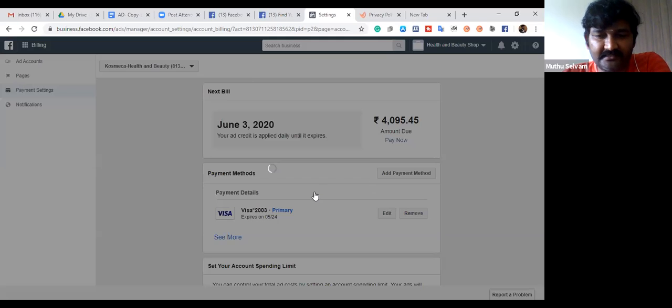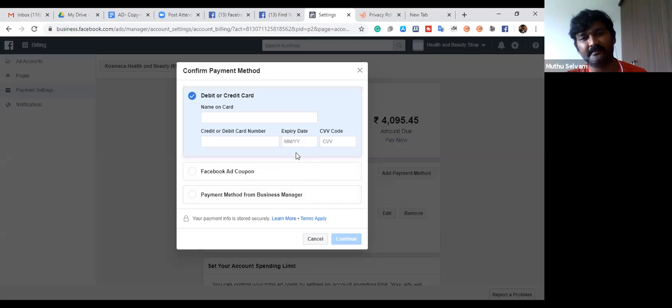Add payment method, it is quite normal. Your debit or credit card, you could give it. First time users are always prepaid. First time when you do that, it will show net banking, and Paytm will also show for that. So you could use the same thing. In case you have any difficulty, do let me know. I will find out.